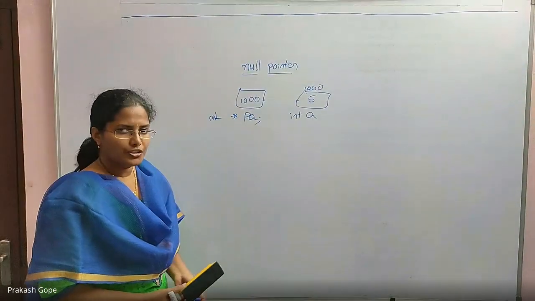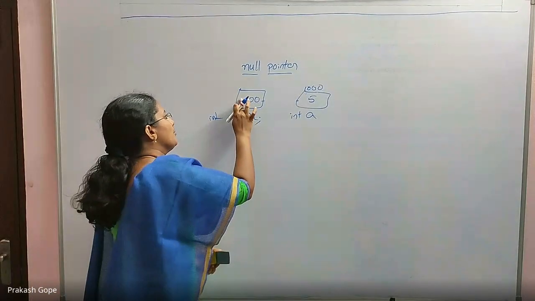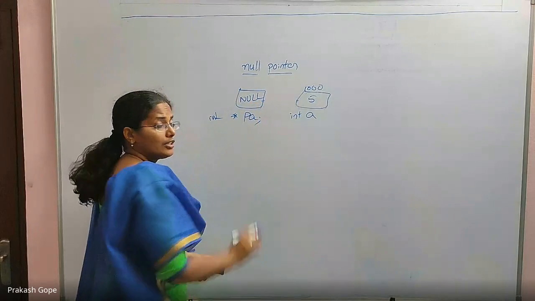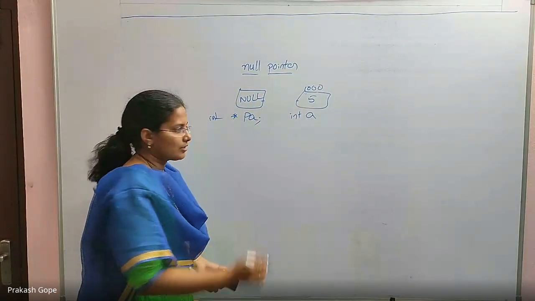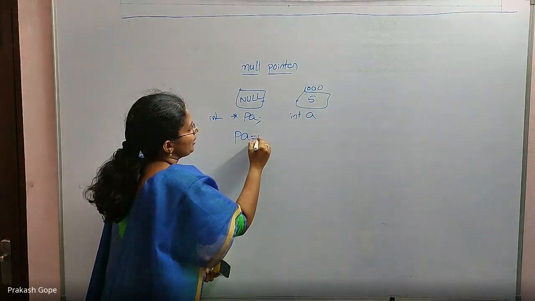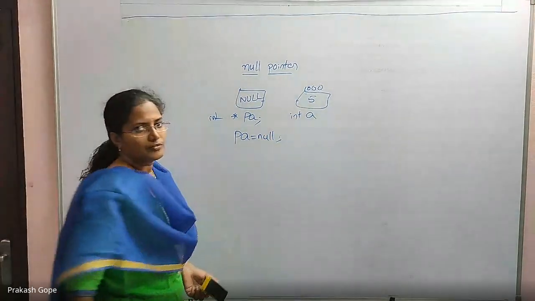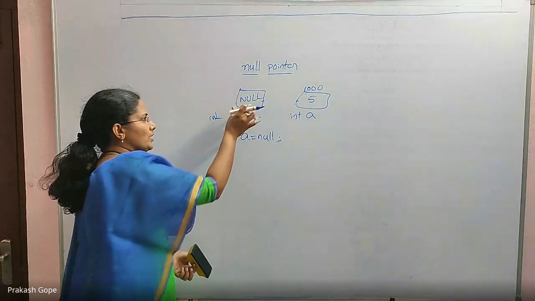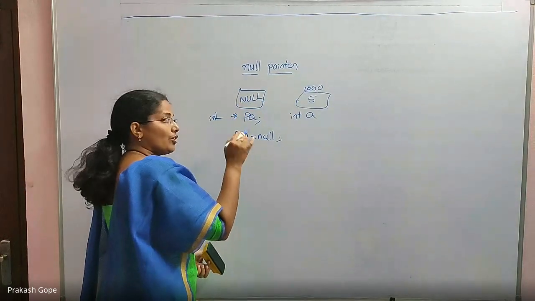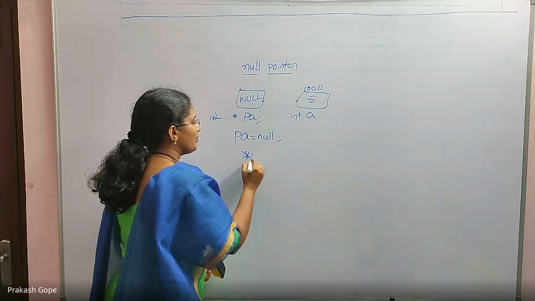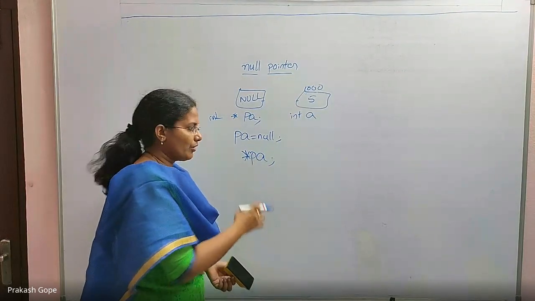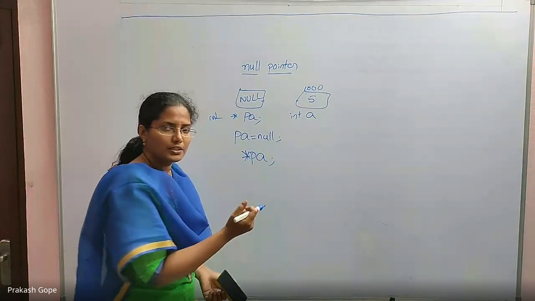But then after some time, for some reason, PA holds null in it. Either it could be intentional or by mistake. For example, PA equal to null. PA was made null. Then once this is null, if you say star PA without knowing, you were thinking that PA has the address of an integer variable and then trying to dereference it.